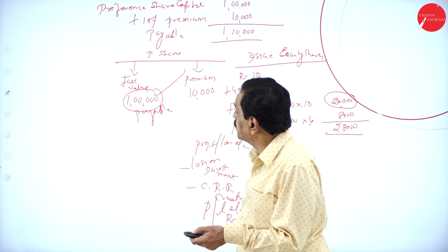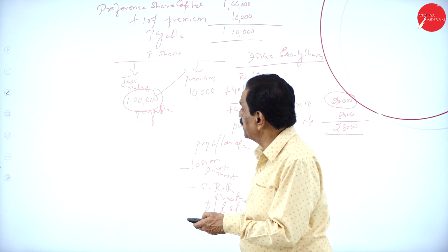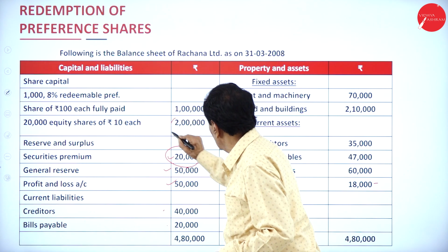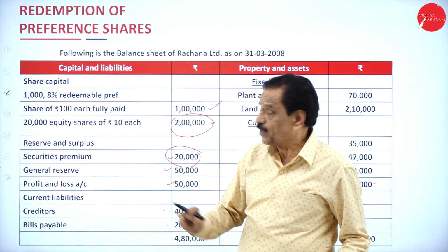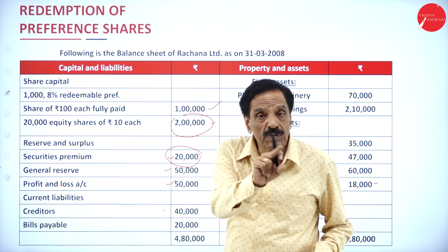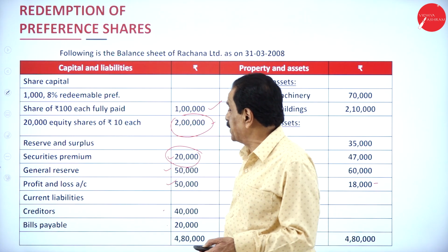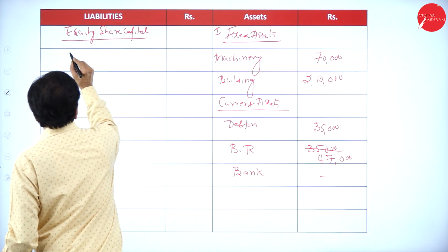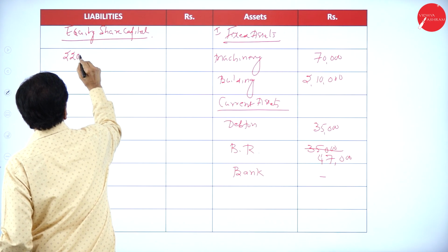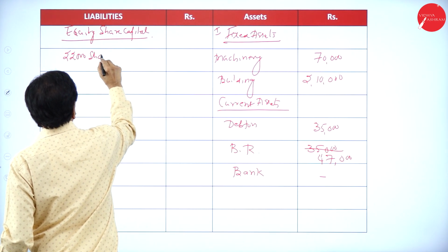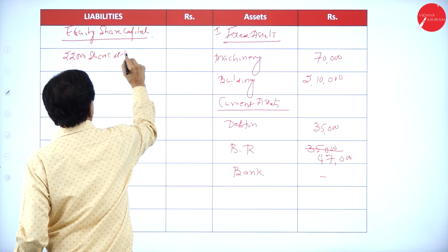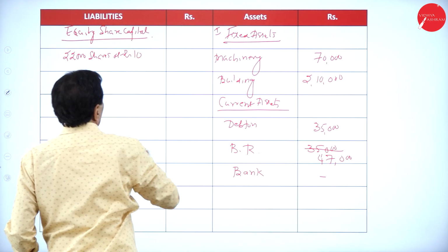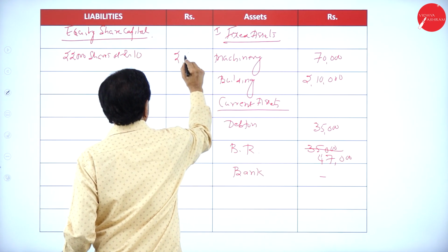So 20,000 plus 2,000, that is 22,000 shares at rupees 10 each, so 2,20,000.